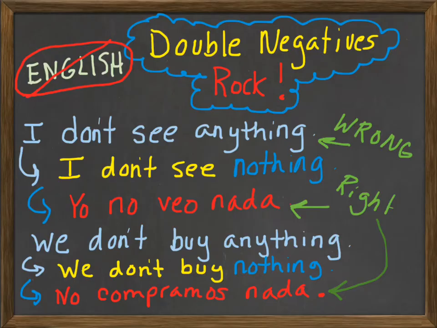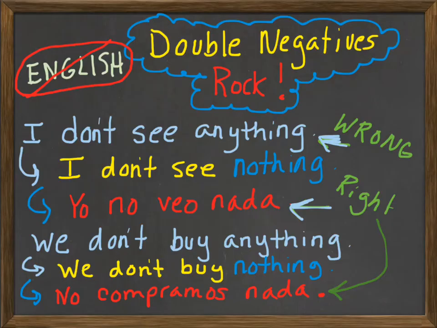You have to take it to the wrong, bad English sentence to say, I don't see nothing. Okay, and after you get your bad, awkward sentence, then you can translate this to Spanish to get it correct. So you would say, yo no veo nada. I don't see nothing. And that's how you would say it correctly. So see here, I put wrong for this one and right for this one.